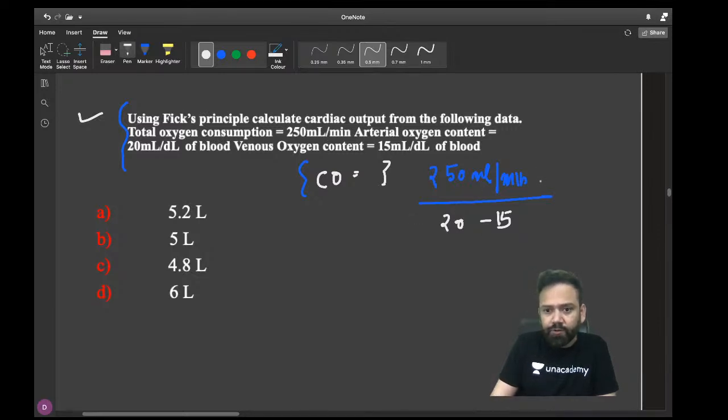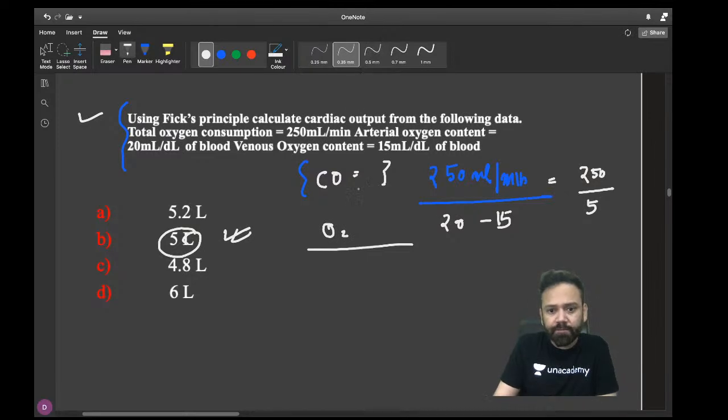So this becomes approximately 250 upon 5. And if you change the value, it comes around 5. So 5 liter is the appropriate answer. So for these simple questions, you need to remember the formula of Fick principle. It is your oxygen consumption upon arterial oxygen content minus venous oxygen content. Okay, so this is a very simple formula and simple question.